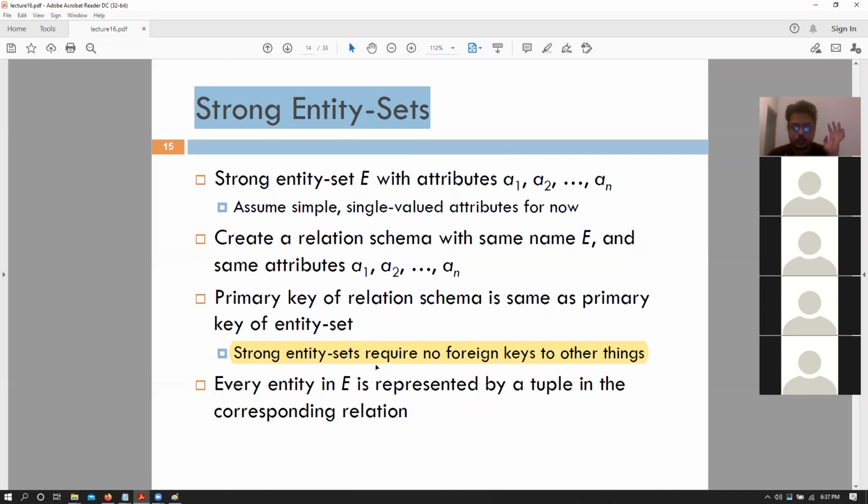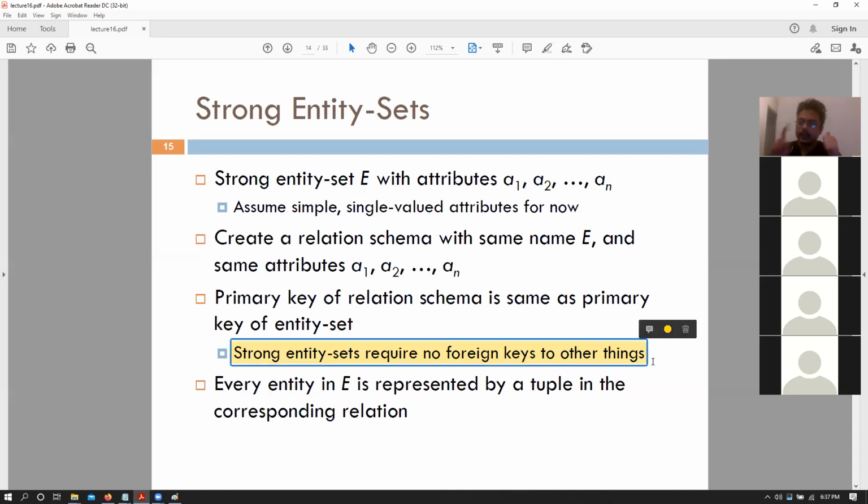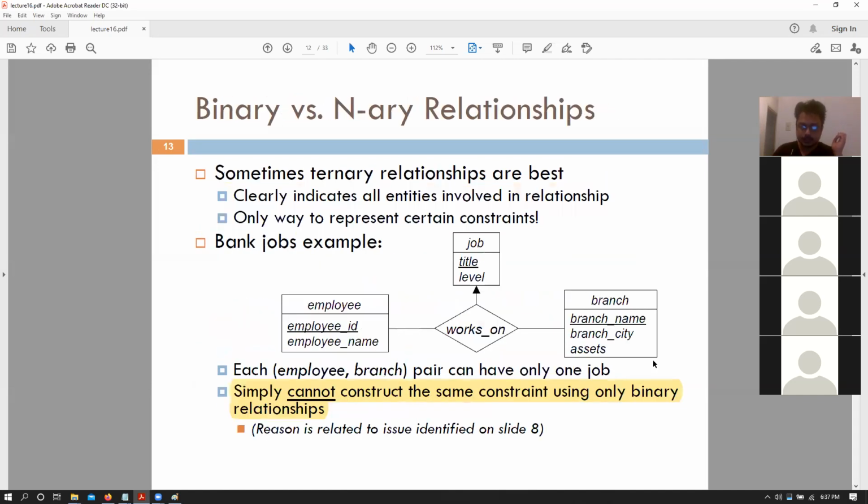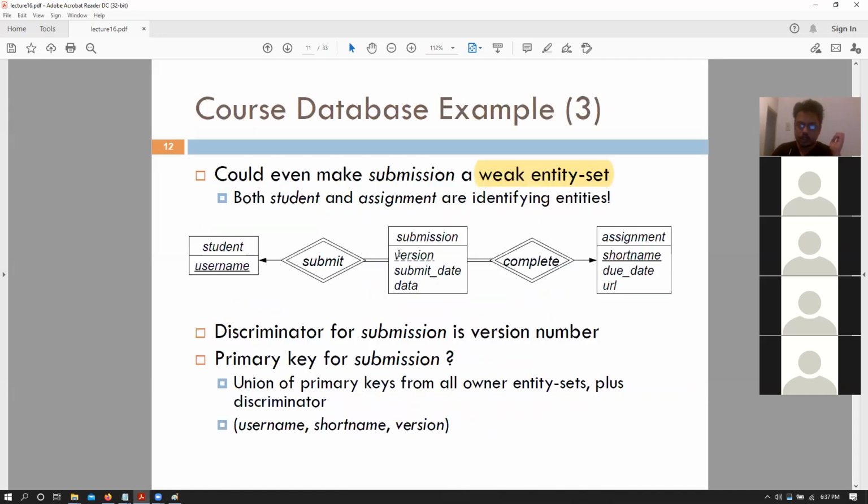So strong entity sets. The first thing that we know about strong entity sets is that they do not require another table's key to be complete, right? Remember this version number. The submission version number required other keys from other tables to become a complete key, right?